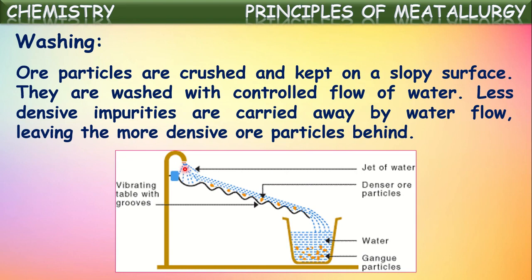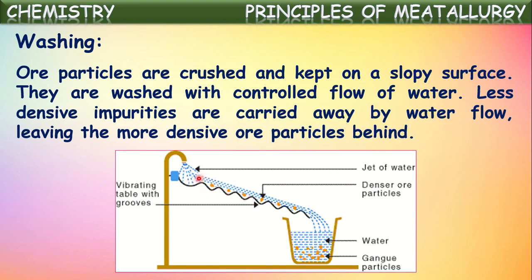See, a certain flow of water is blown onto this slopy surface, which contains this ore and impurities. Now, when water flows over this, less dense impurities are carried away by the water flow, leaving the more dense ore particles behind here in these grooves.